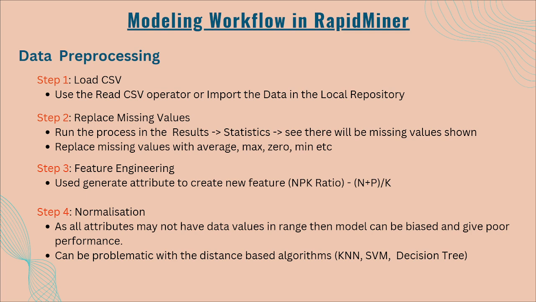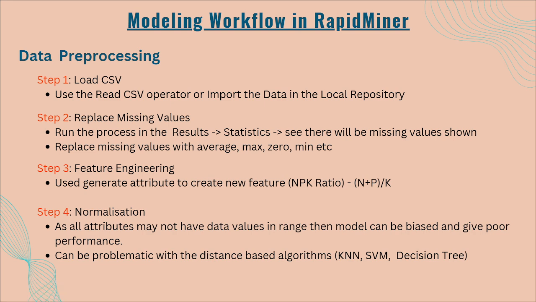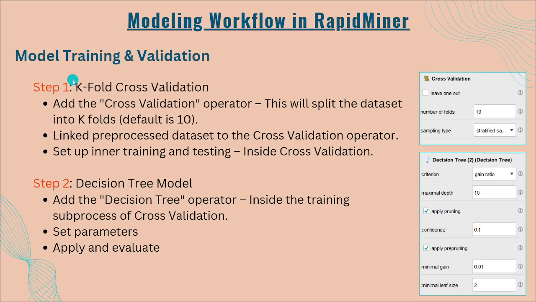So what we did, we took the data and normalized it to a range of 0 to 1, and this will help algorithms like KNN, SVM, and decision tree, because these algorithms work on distance. If the data is normalized, calculating the distance between the data points will not create any bias in the model.